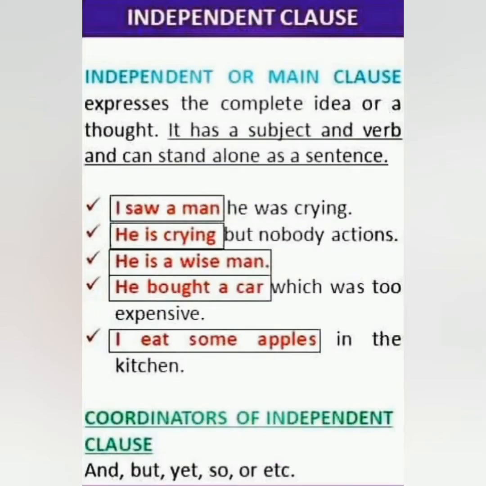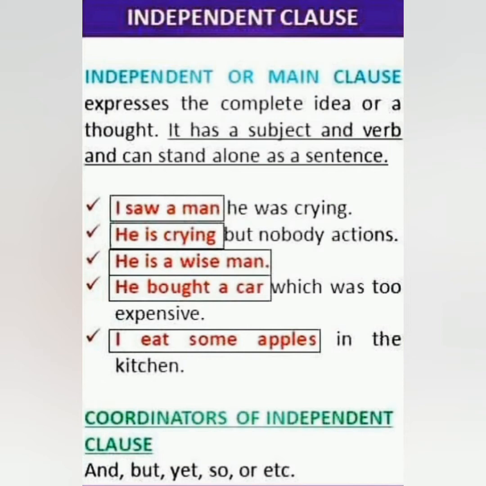First, let's see about independent clause, that is called as main clause. It is the clause which expresses the complete idea or a thought. It has a subject and a verb and can stand alone as a sentence. Example, I saw a man, he was crying. Here, I saw a man is the main clause. He is crying, but nobody acts. He is crying is the main clause.